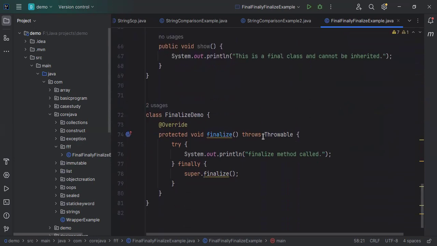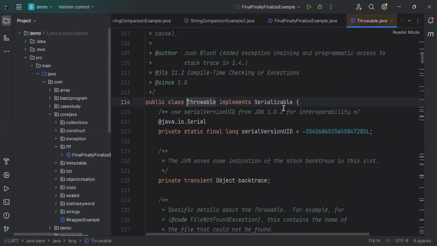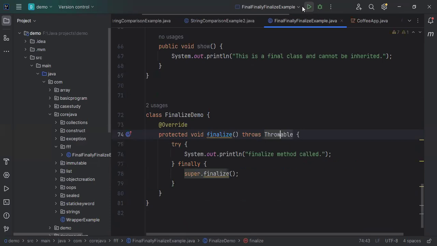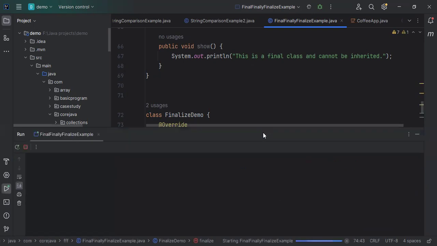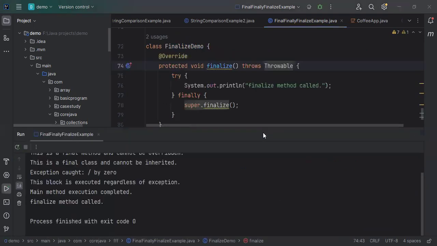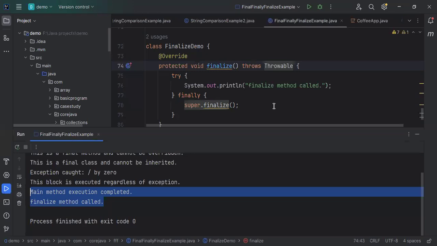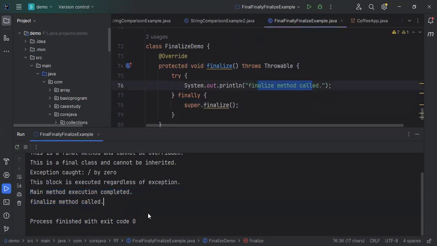Let's rerun this example. Here you see the main method execution completed, and the finalize method was called, so we got this message from here.